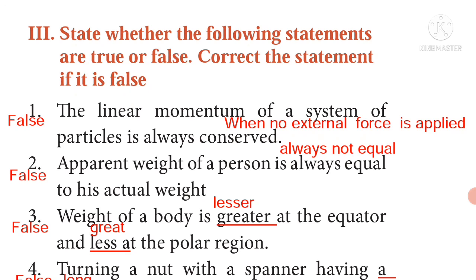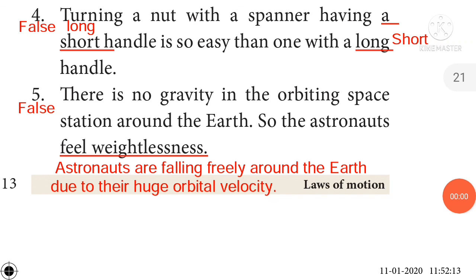Second, apparent weight of a person is always equal to his actual weight. The given statement is false and the correct statement is apparent weight of a person is not always equal to his actual weight. Third one, weight of a body is greater at the equator and less at the polar region. The given statement is false and the correct statement is weight of a body is lesser at the equator and greater at the polar region.